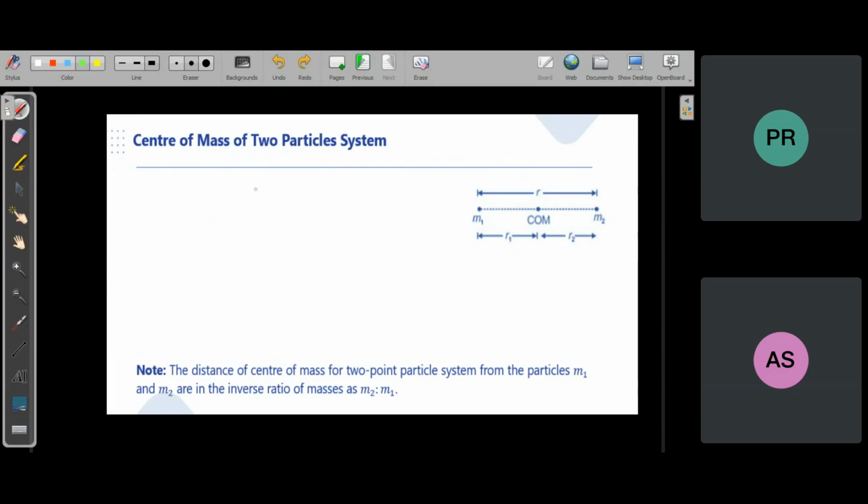So you will understand gradually. The whole chapter is about that only. Find the center of mass position. Complicated motion of a system can be analyzed in a simple way with the help of the center of mass concept.